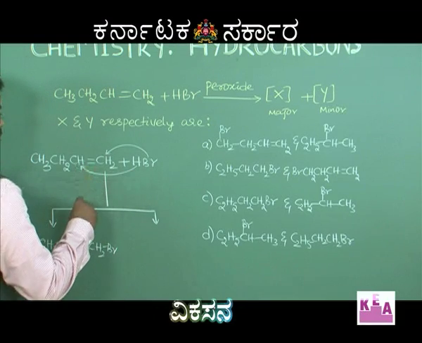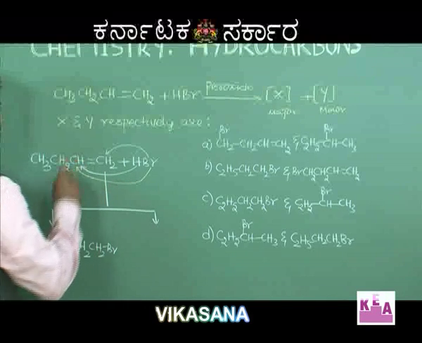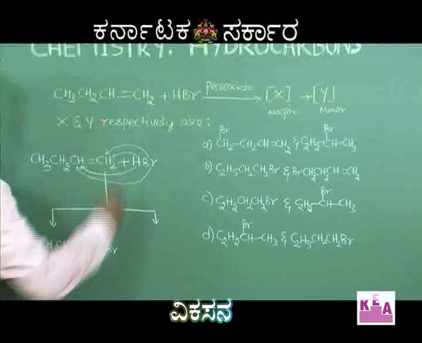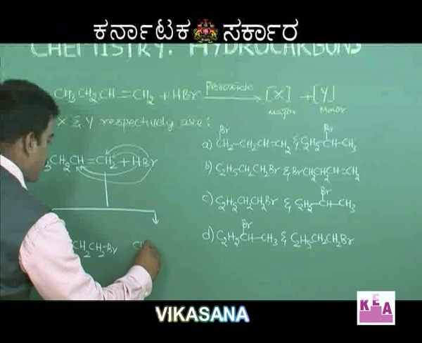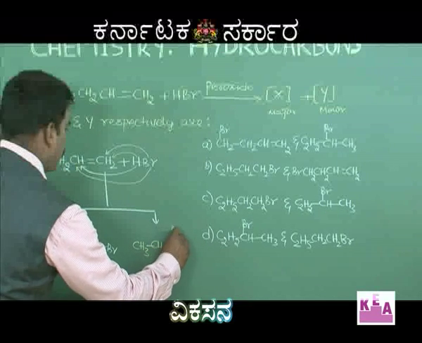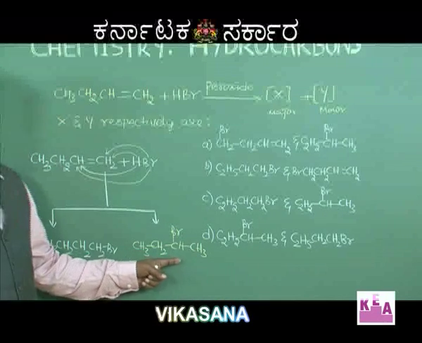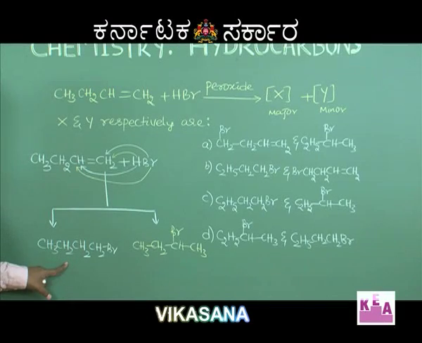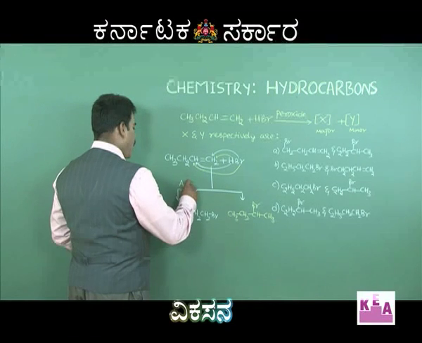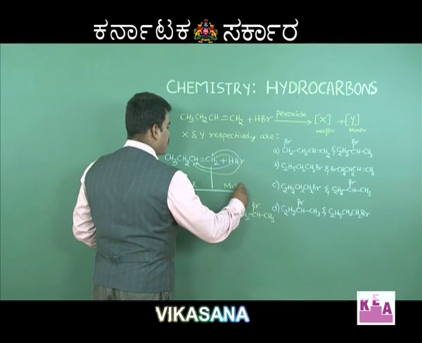Supposing this happens the other way, if this halogen goes to this carbon atom, like in case of Markovnikov, and this hydrogen goes to this carbon atom, then the product is going to be CH3, CH2, CH, Br, CH3. So you should get 2-bromobutane. This is 1-bromobutane, this is 2-bromobutane. This is according to anti-Markovnikov rule of addition. This is according to Markovnikov rule of addition.